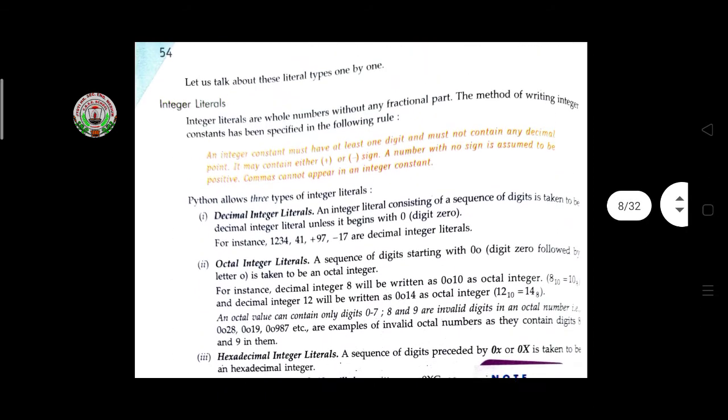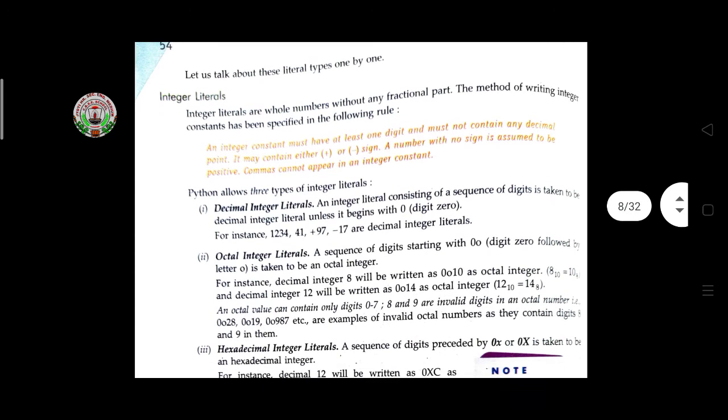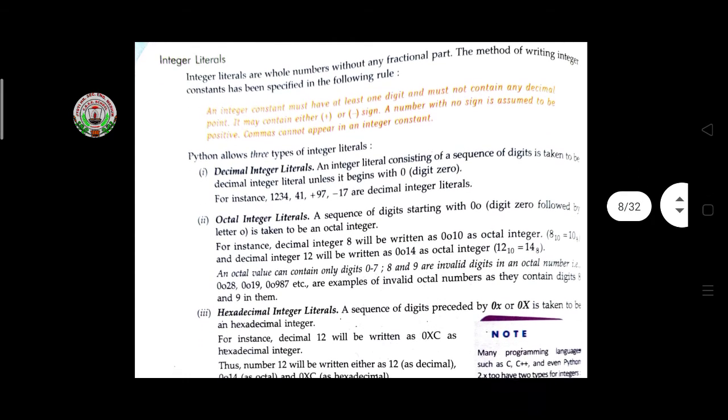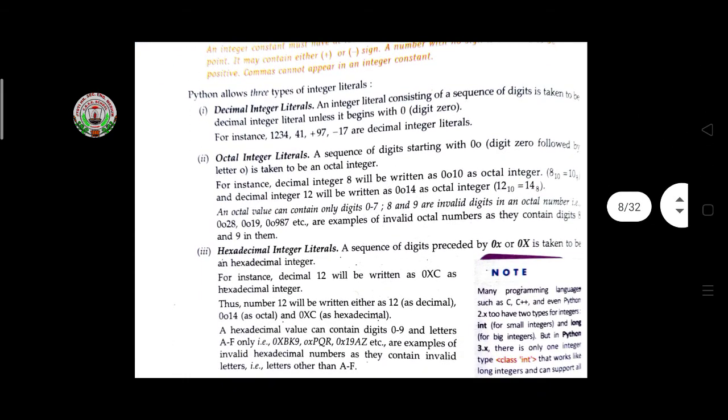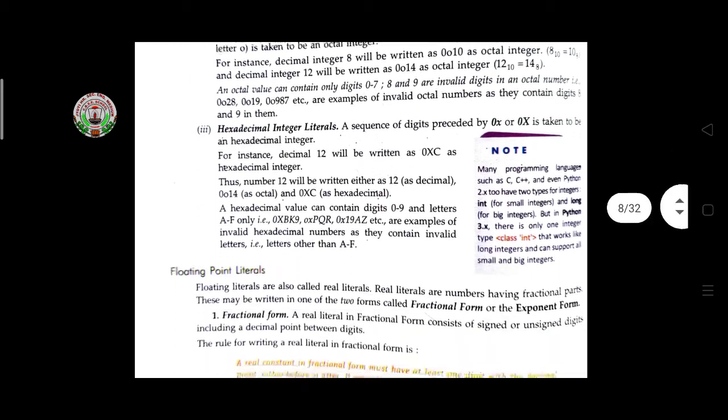From the start of programming, we use only integer literals. After that, if you are making a big project, then you can use decimal, octal, or hexadecimal literals.